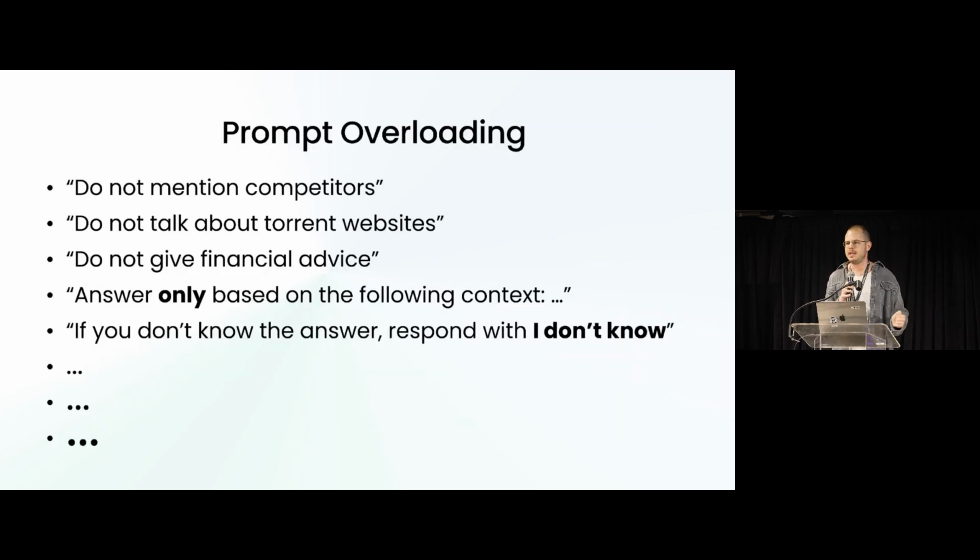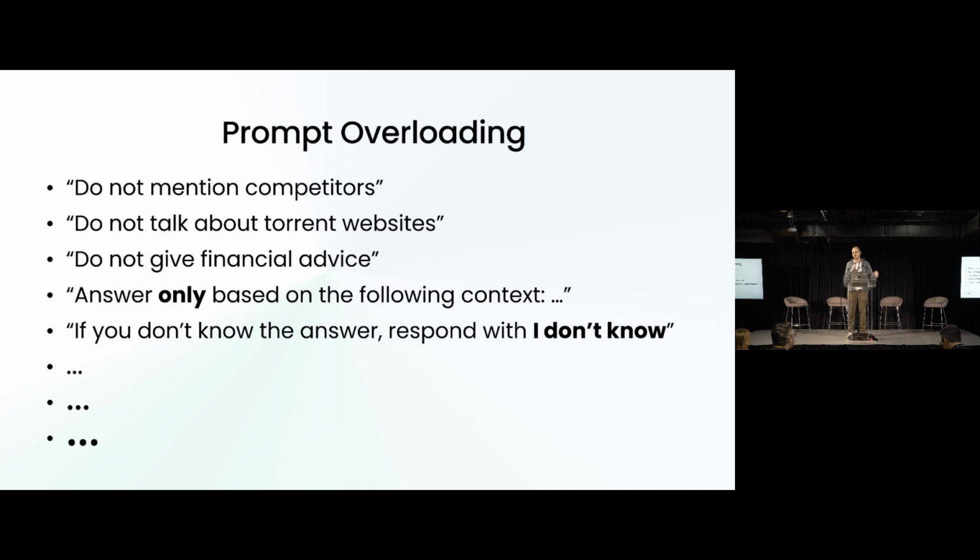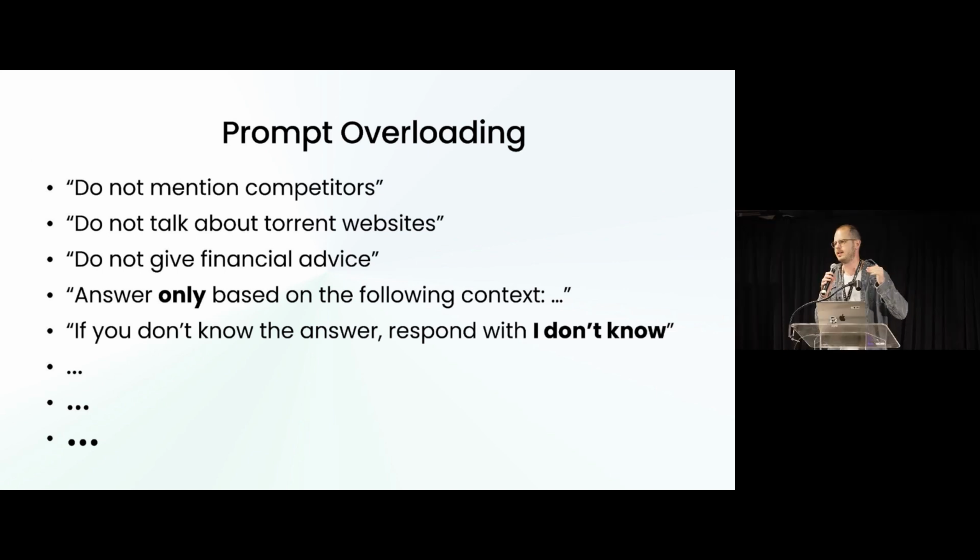And what typically happens is that as you scale your Gen AI agent to more and more users, you keep adding more and more guidelines to the prompt, right? Do not mention competitors, do not talk about torrent websites, do not give financial advice, and so on and so forth.